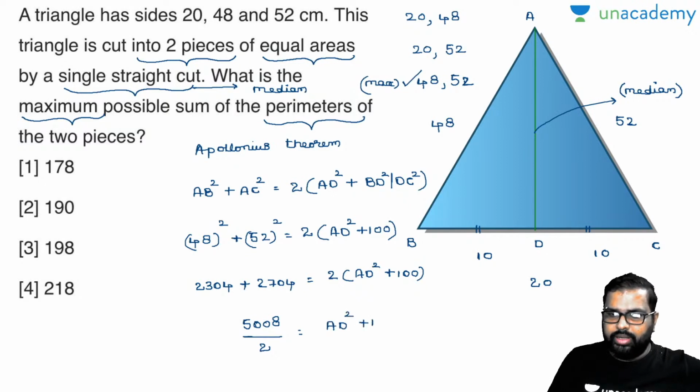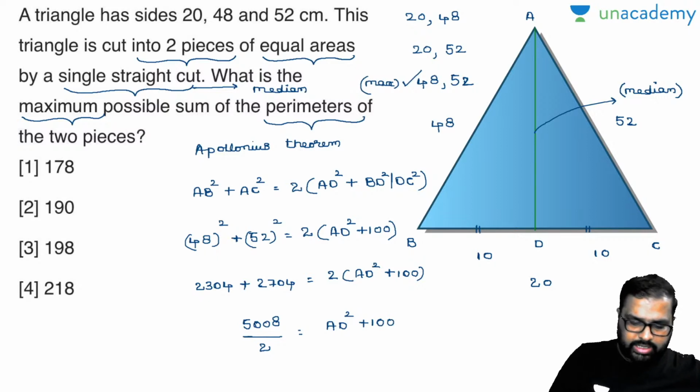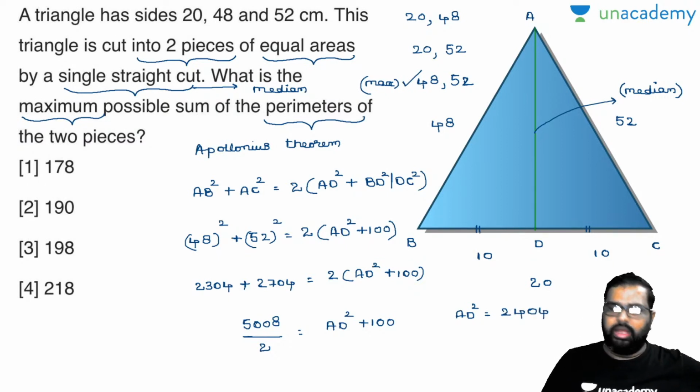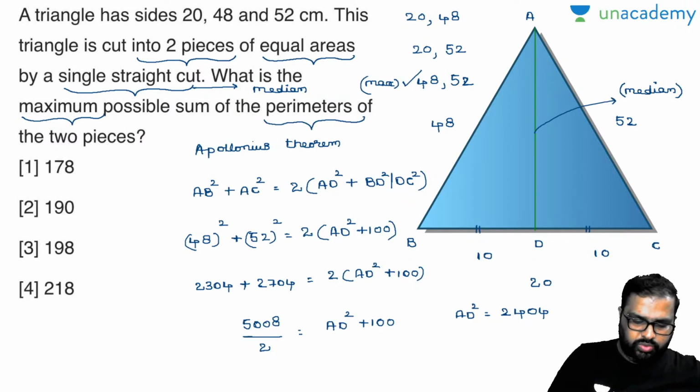Everybody knows 5008 divided by 2 is nothing but 2504. So AD square value will be 2504 minus 100, which is 2404. Okay, fine. Now everybody knows 2401 is nothing but 49 square.